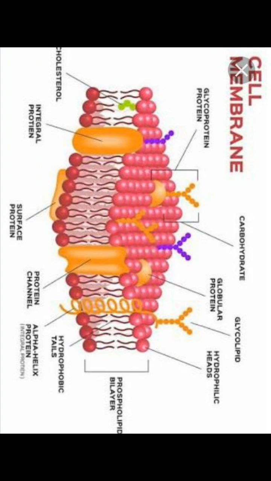The detailed structure of the membrane was studied only after the advent of the electron microscope in the 1950s. Understand? Meanwhile, chemical studies on the cell membrane, especially in human RBC cells, which are also called red blood cells or erythrocytes, right?